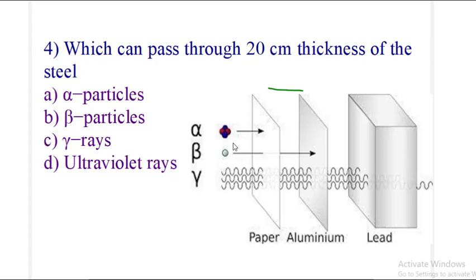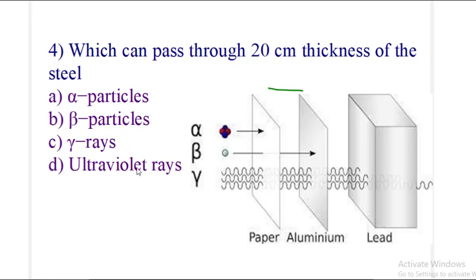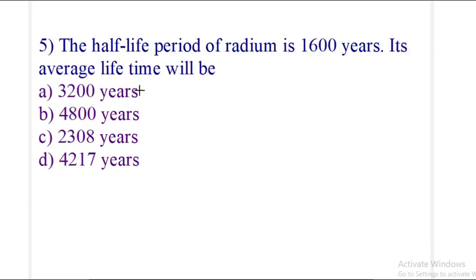So what we observe is that gamma rays have more penetration power as compared to all the other rays. Even gamma rays are more powerful as compared to ultraviolet rays. So in this case gamma rays would be able to penetrate this 20 centimeter thickness of steel. Next we come to question number 5.